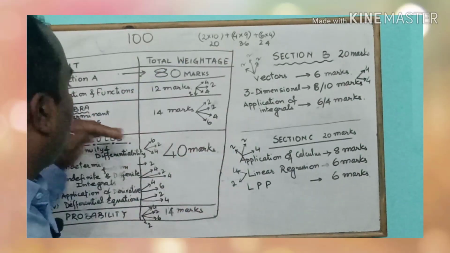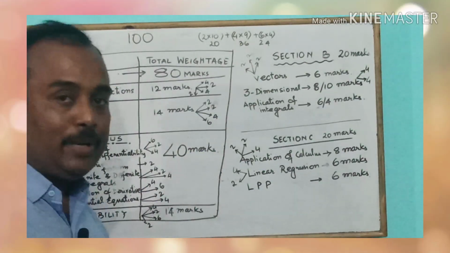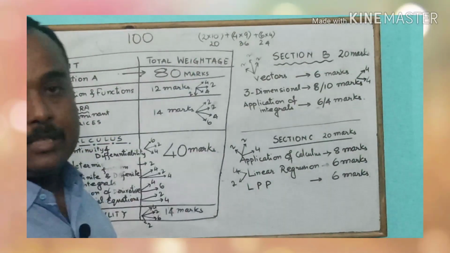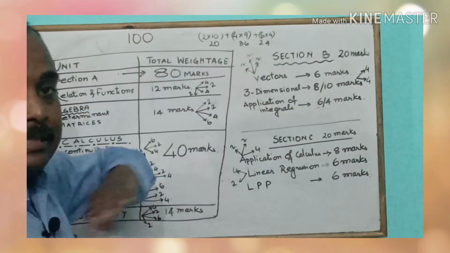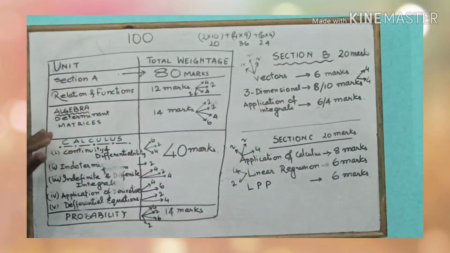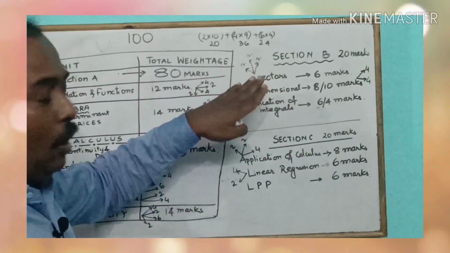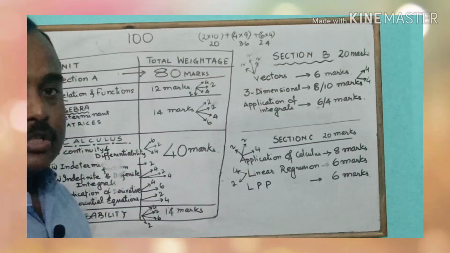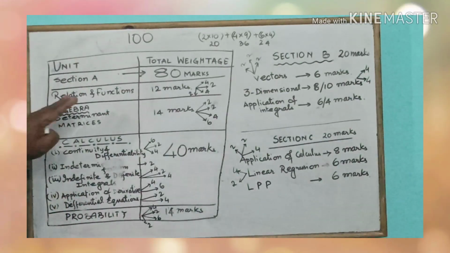Then we have the remaining questions, which will be of either 4 marks or 6 marks weightage. There is internal choice given in between the questions. So we have 3 questions of 4 marks with internal choice and 2 questions of 6 marks with internal choice.